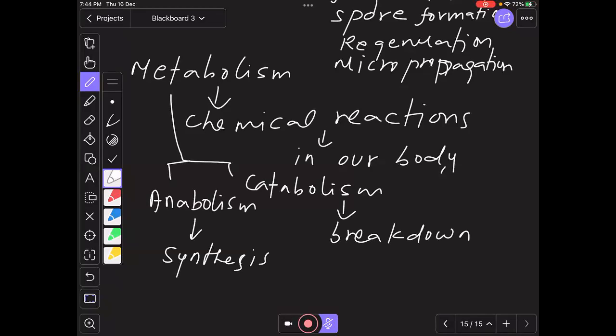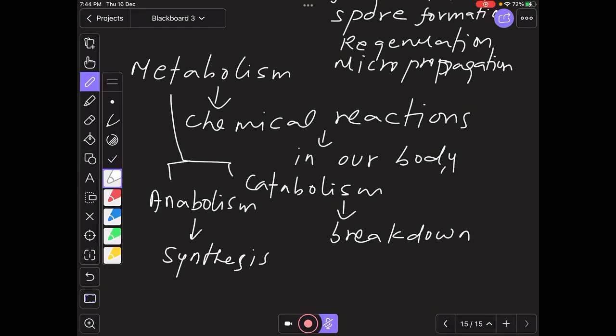So what type of metabolic reactions take place? If I say protein synthesis, a protein is synthesized within the body. What is the chemical required for protein synthesis? It is the DNA. DNA is the basic information for a protein, and whatever information DNA contains will code for amino acids. Amino acids are the building blocks of protein.